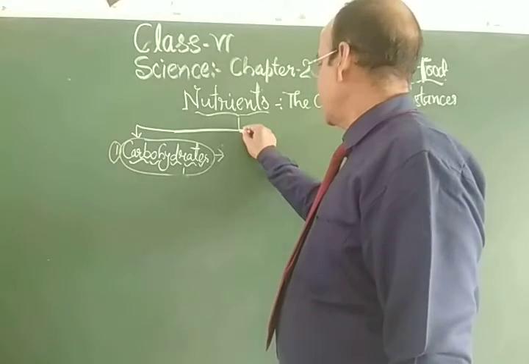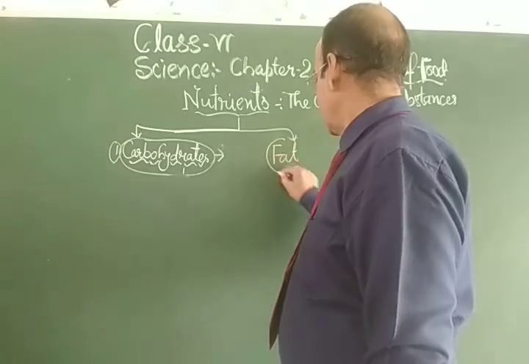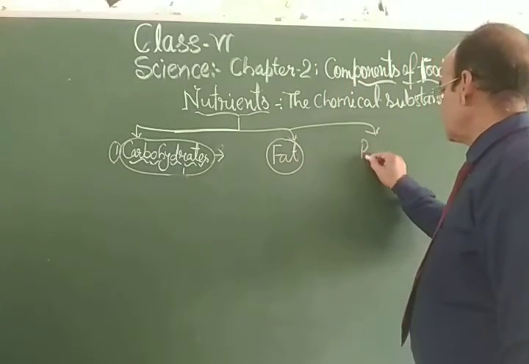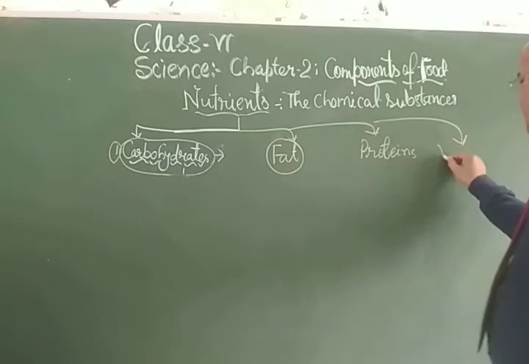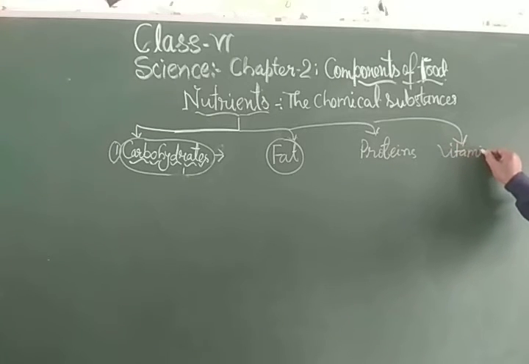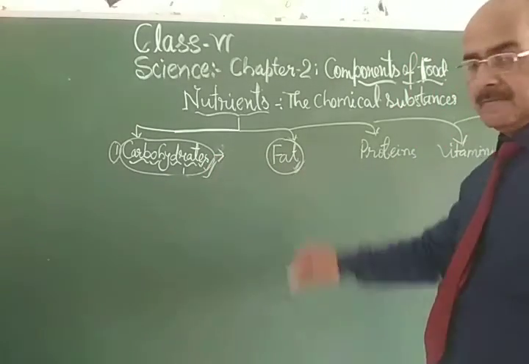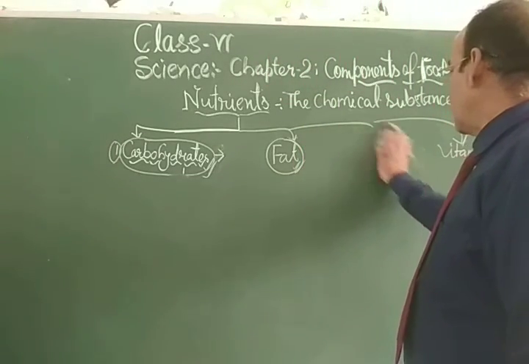So dear students, the second ingredient is fat. Fat is the second type of nutrient. Other types of nutrients are proteins, vitamins, minerals. So my dear students, we have discussed carbohydrate and now we will discuss in detail about fat.